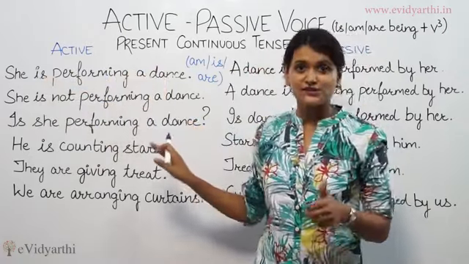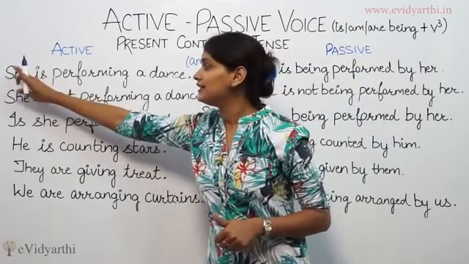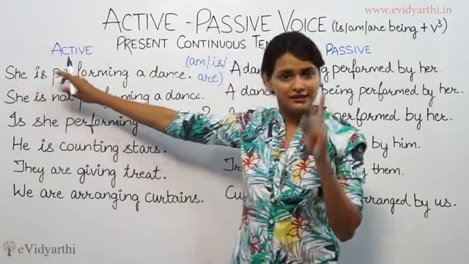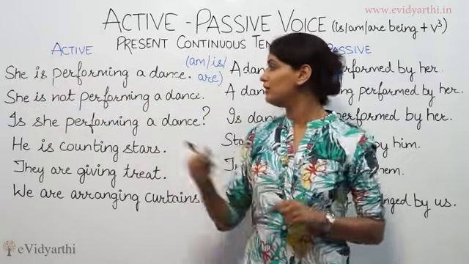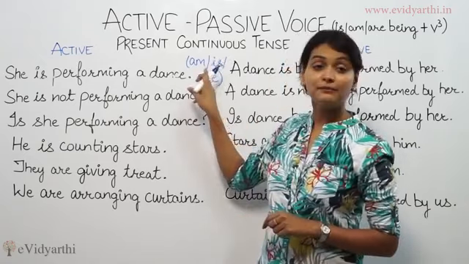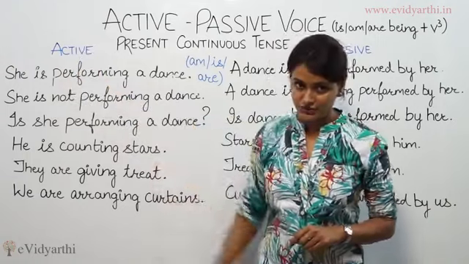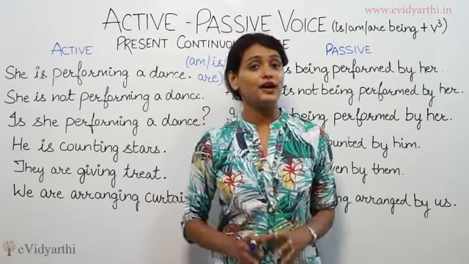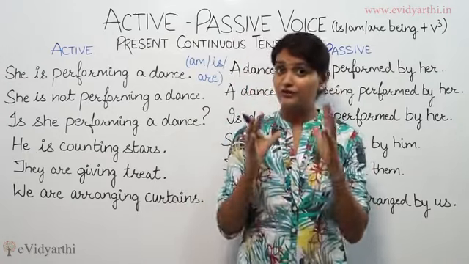It's an assertive sentence of present continuous tense, in which we are seeing that there is a subject in the sentence, which is she, single in number, then comes is. Because when we talk about the present continuous tense, the verb that comes to our mind is am, is, are, then the first form of the verb, then ing, and the rest of the part is the object. So once we have identified subject, verb and object in the sentence, it becomes easier to convert it into the